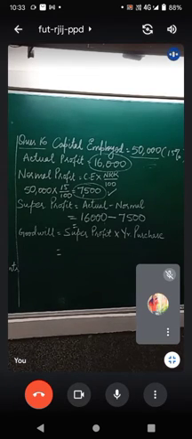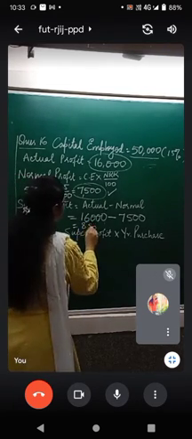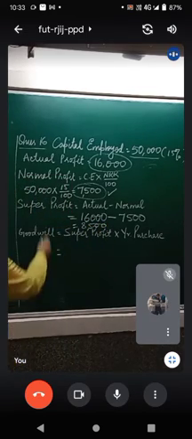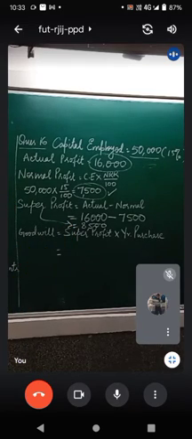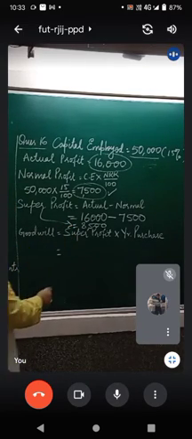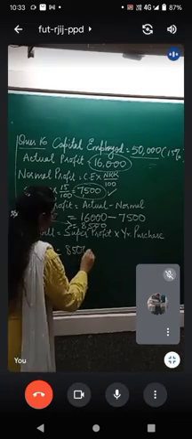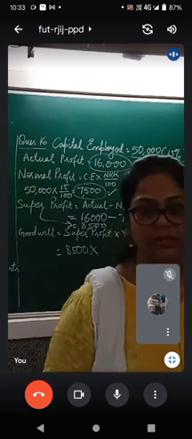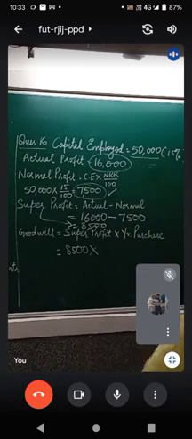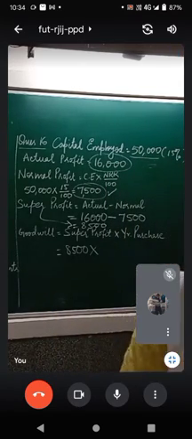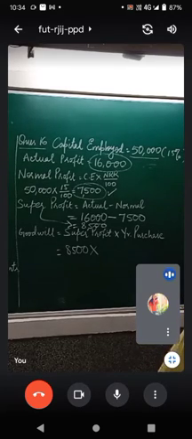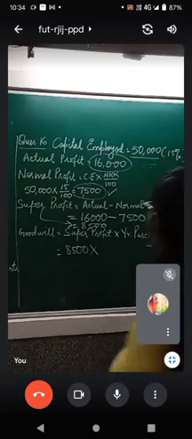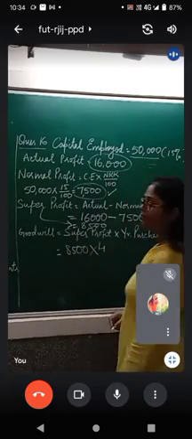yes, come on, be quick. It is 8,500. Now the super profit is 8,500 rupees. What will be the amount of goodwill? 8,500 multiplied by the number of years' purchase. Can anyone tell me what is the number of years' purchase? I wish to know if you are following the book or not. 4 years. Very good. The question says goodwill is to be valued at 4 years' purchase. Now 8,500 multiplied by 4.